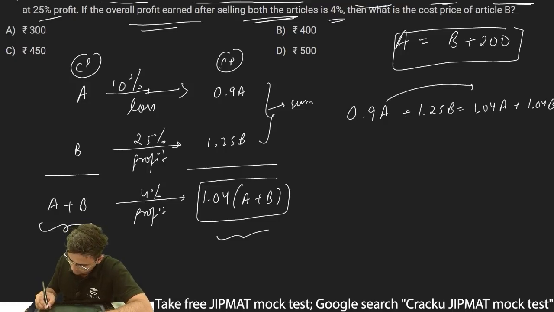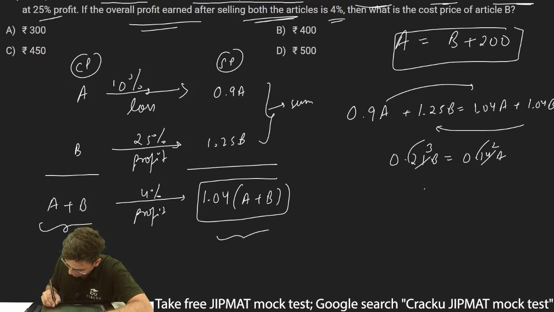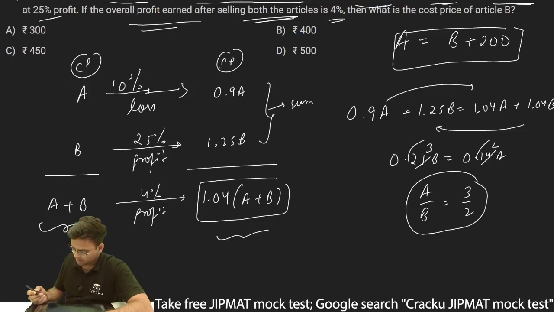Thus I can take this to the left hand side and this to the right hand side, and I'll get 0.21B is equal to 0.14A. I can remove the decimals. This will go 7 times, so 3 and 2. So I can write A upon B should be equal to 3 upon 2. So if the ratio of A is to B is 3 is to 2, I can write A is equal to 3K and B is equal to 2K.